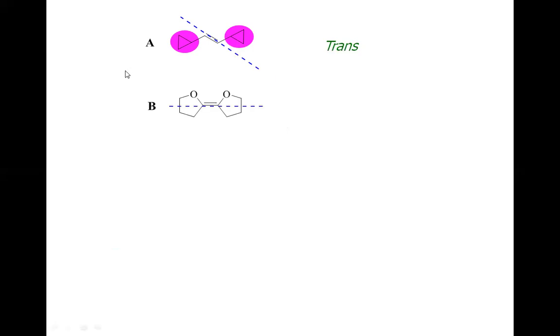Again, across this double bond we have two similar substituents on the same side, and this time this alkene is cis. And remember, it is similar because it has the oxygen and the part of the cycle same on both sides, but we also may consider the lower part, and this carbon and carbon, which is also same on both sides, so it is cis because of any of the two reasons.